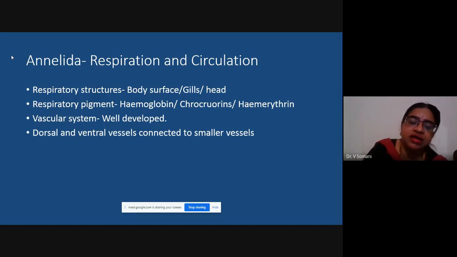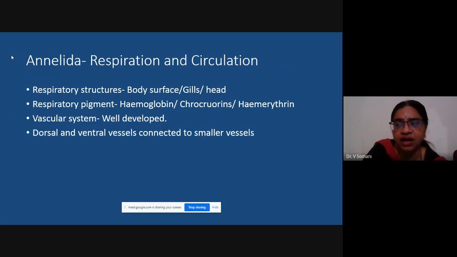Vascular system, that is how to circulate the body fluid, is very well developed. There might be presence of hearts, but you don't have to compare these hearts with the typical mammalian heart. These are very simple pumping large tube-like structures, and hence they are called hearts. There are dorsal and ventral vessels, and there will be a network of smaller vessels, but definitely it is a closed type of circulatory system. You must have studied that there are two types of circulation: open circulation and closed circulation. In closed circulation, there are closed tubes through which the body fluid is circulated. So in annelid worms, the type of circulation present is called closed circulation.